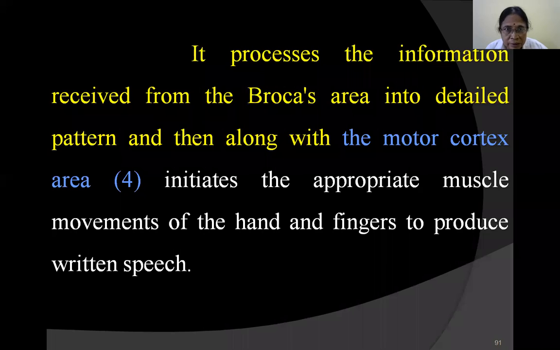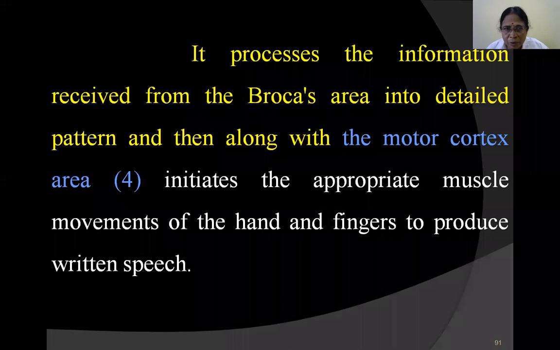Now coming to the Exner's area. Exner's area processes the information when it has reached it from Broca's area. It processes the information received from the Broca's area into a detailed pattern.